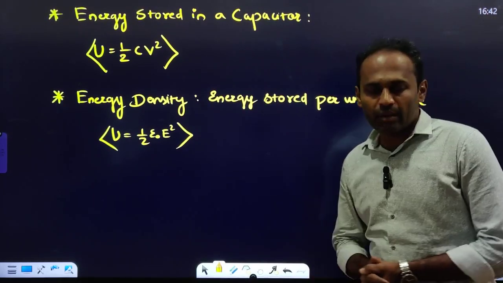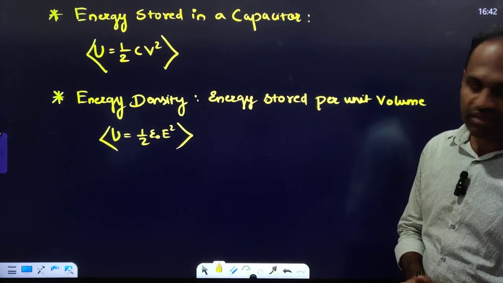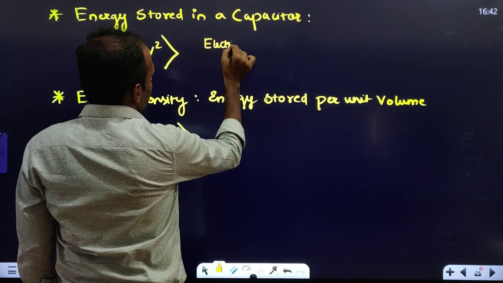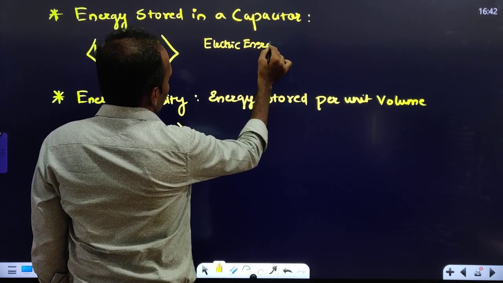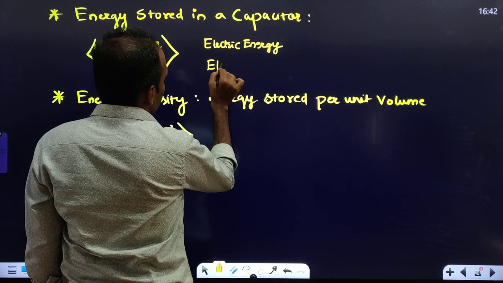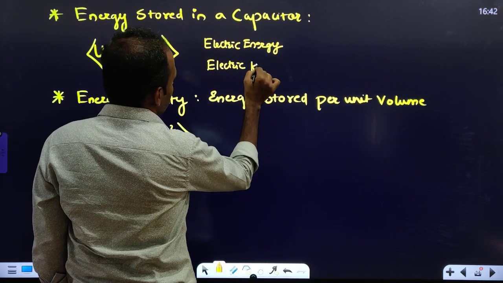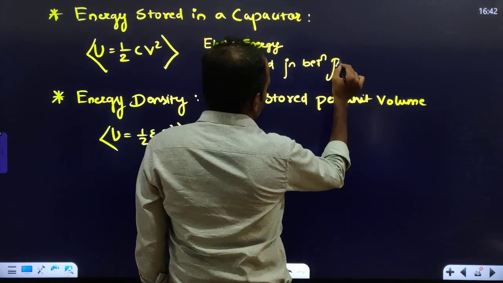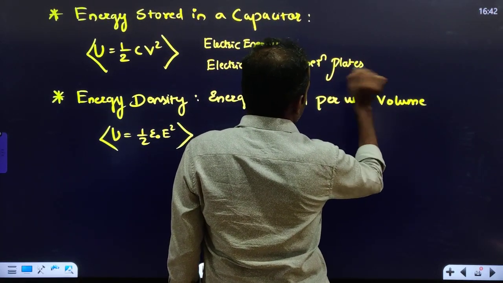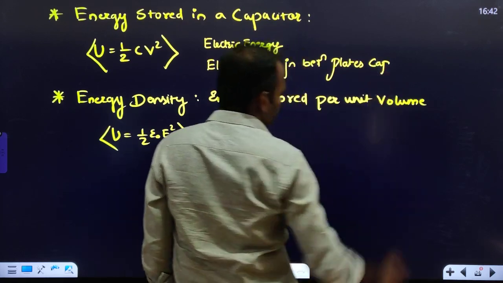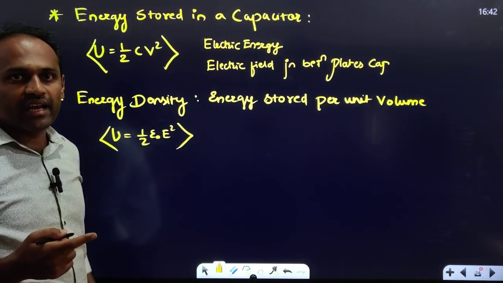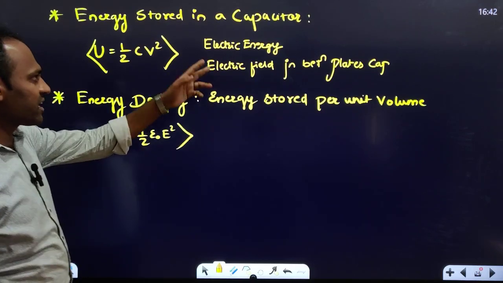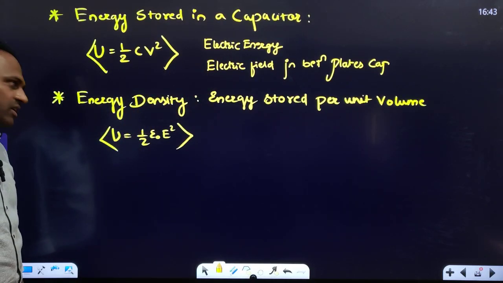Next, energy stored in a capacitor is given by U is equal to half CV square. This energy is electrical energy, which is stored in the form of electric field in between the plates of the capacitor. Right? So half CV square is the electric energy in between the plates of the capacitor. Half Li square is the magnetic energy which is stored in the solenoid ಅಥವಾ coil ಒಳಗೆ store ಆದಂತ energy ಅದು.